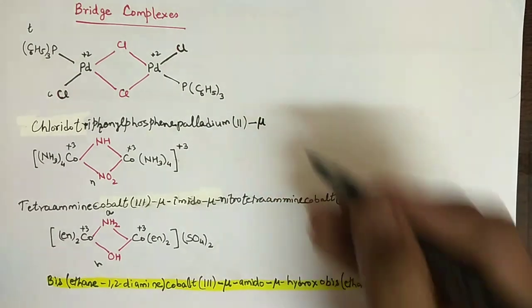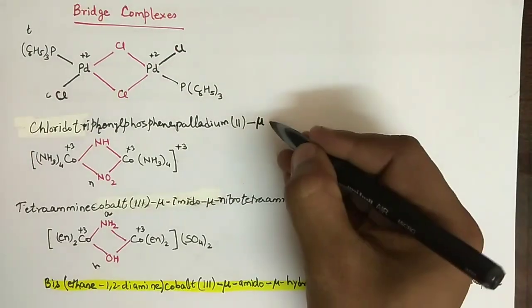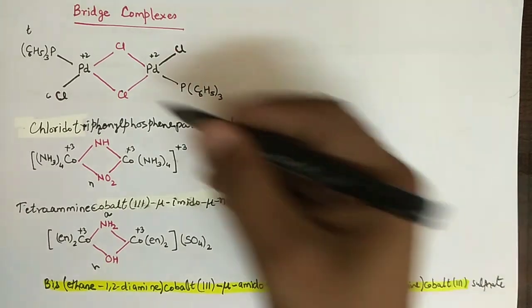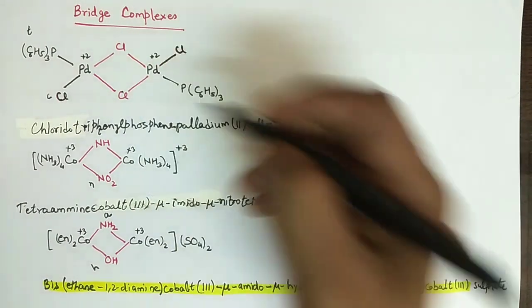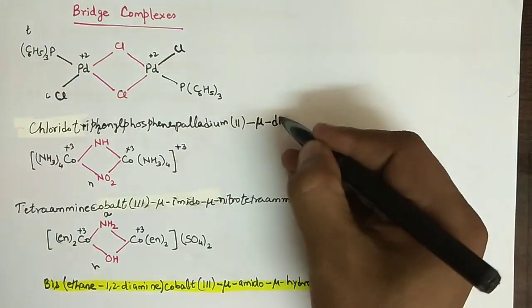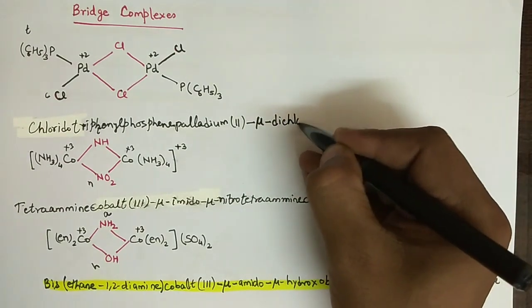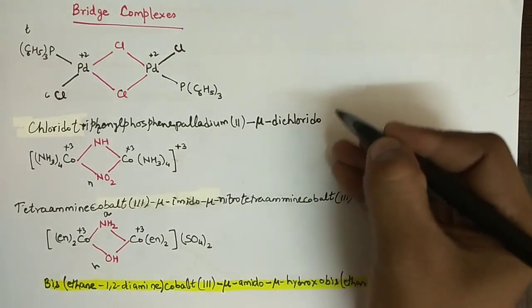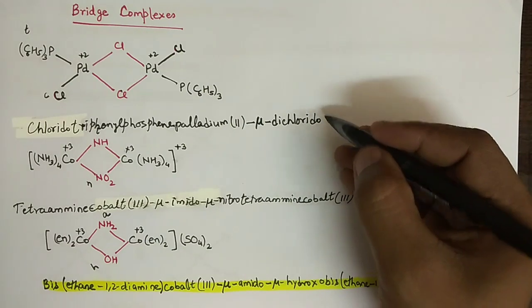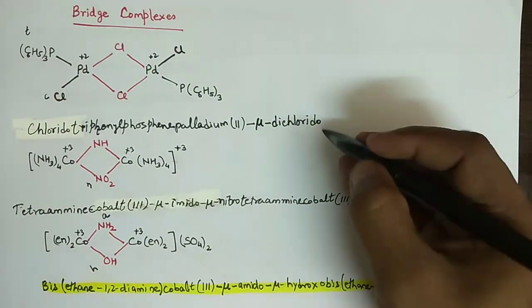Now after writing this symbol, both the bridges, since they are same, we can write here dichlorido, again chlorido.